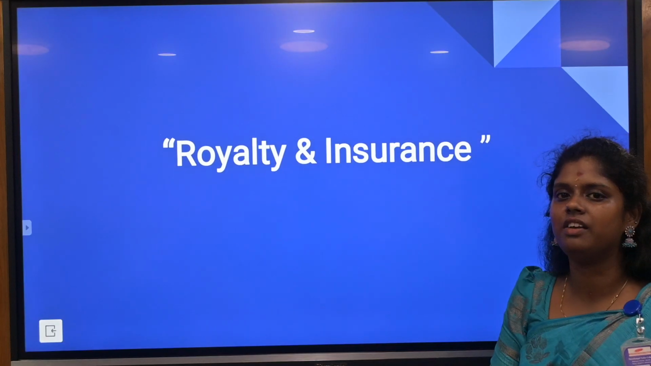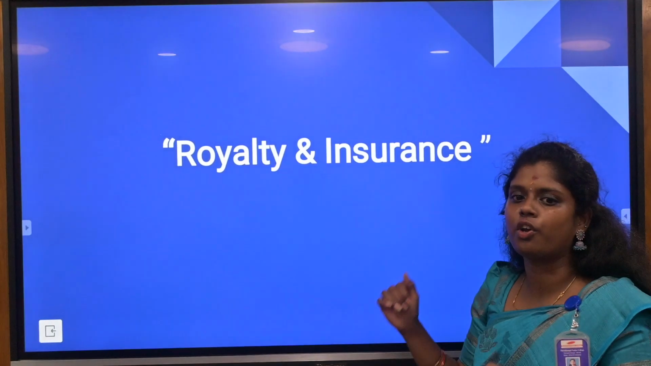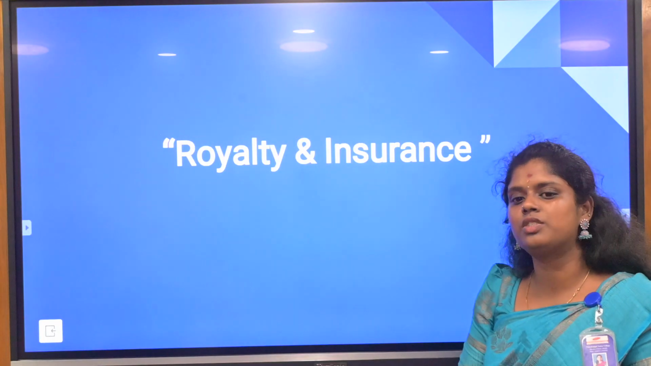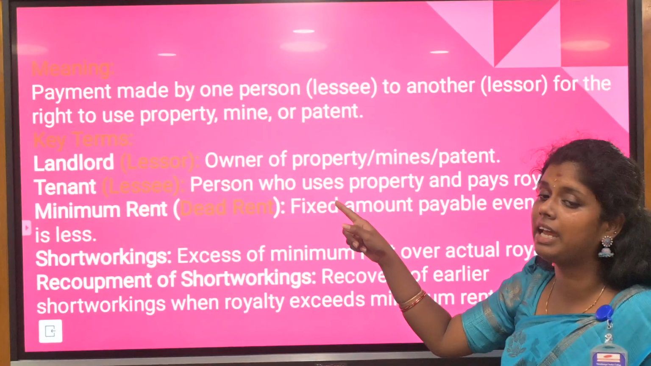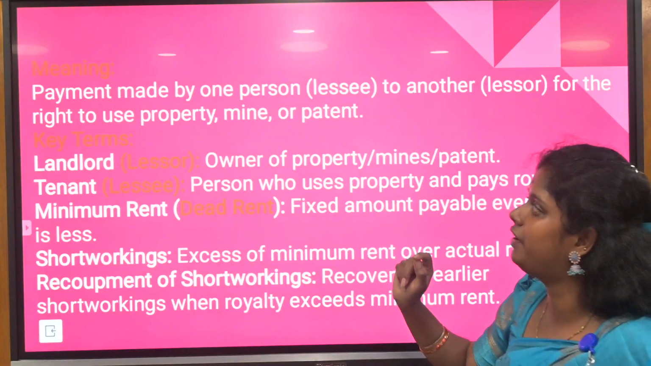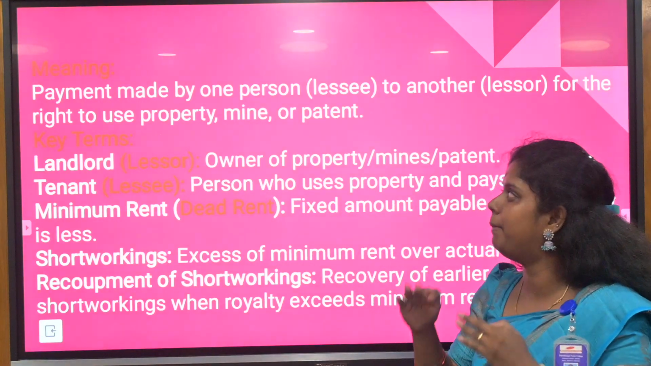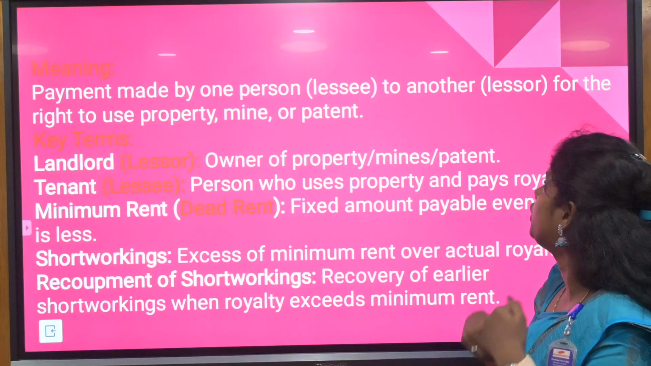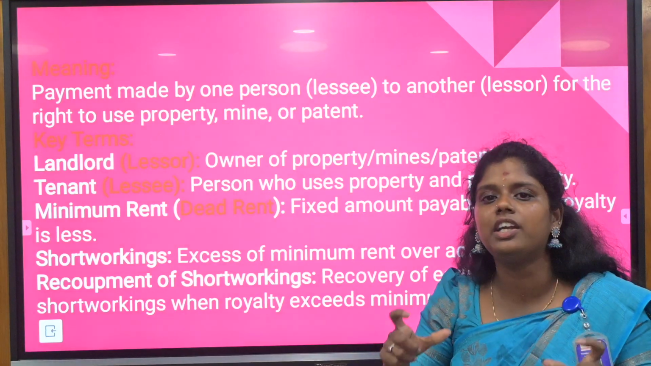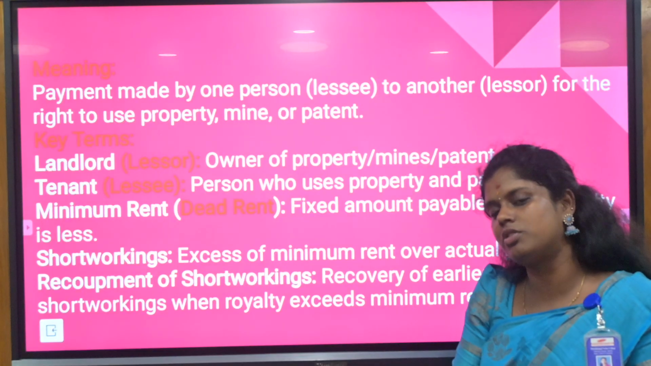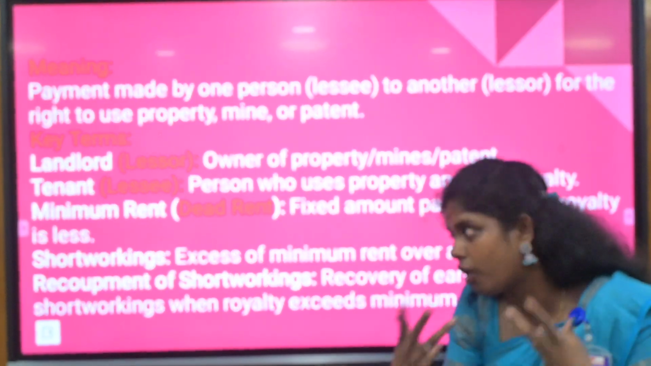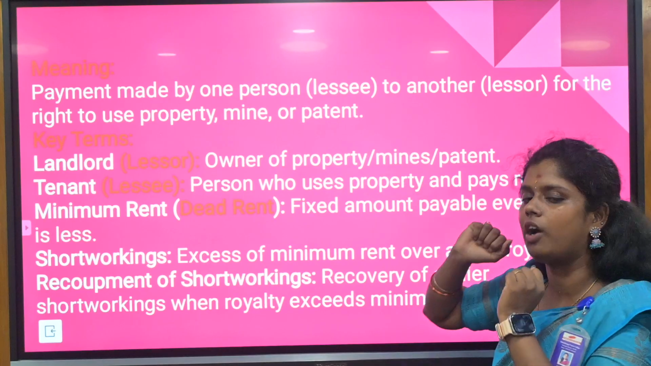So here we have come to the final: royalty and insurance. This comes under unit 5, so you need to concentrate more on royalty in this unit. Royalty means payment made by one person, the lessee, to another person, the lessor, for the right to use a particular property, mine or patent. You are going to use the property, and for that you pay the royalty. That is the royalty meaning.